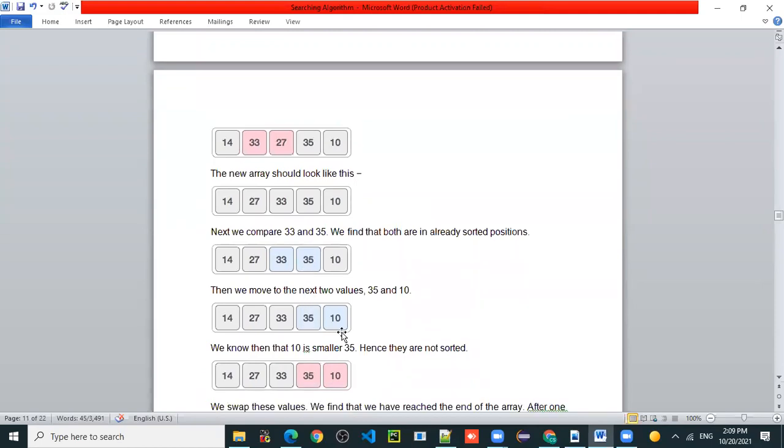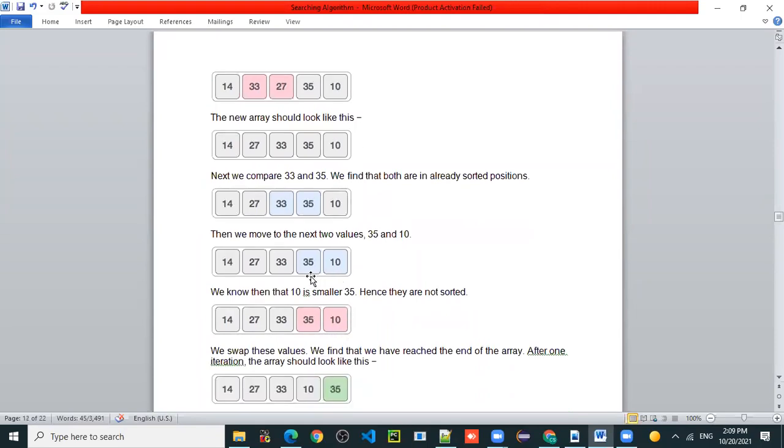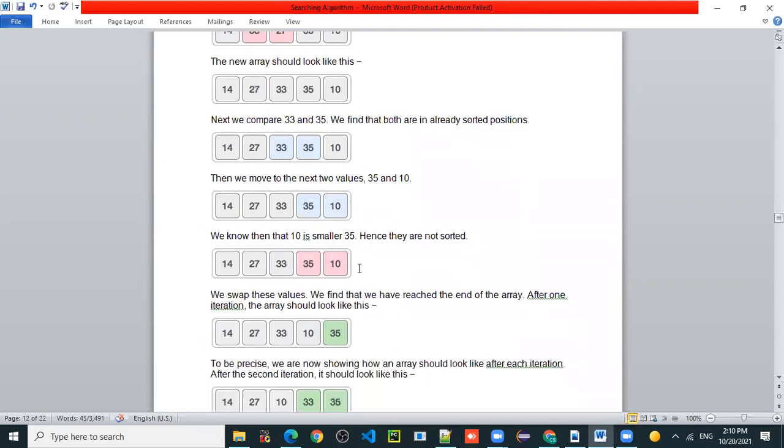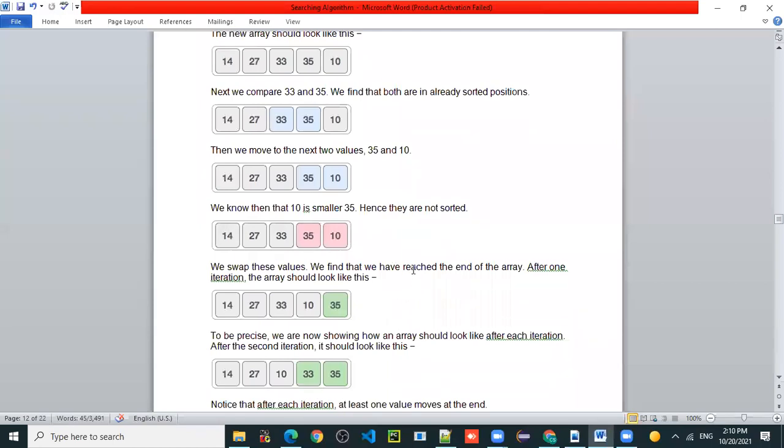Now compare 35 and 10. Who is greater here? 35. Is it necessary to apply swapping here? Yes, sir. Now we apply the swapping. 10 will be shifted to the previous location, the 35 location, and 35 is at the end. Now we have reached the end of the array.